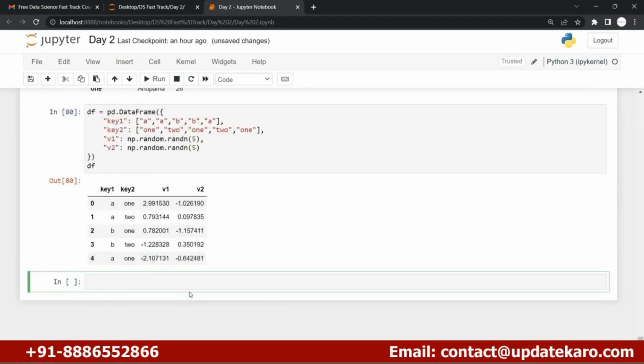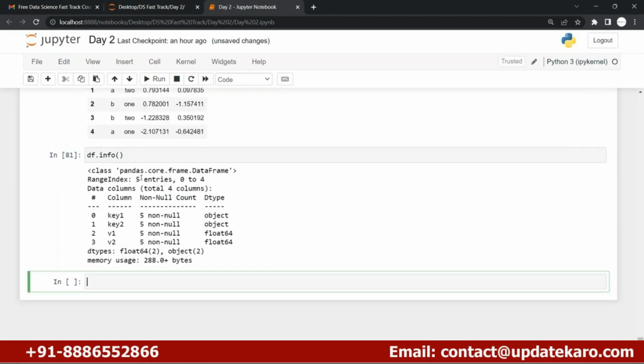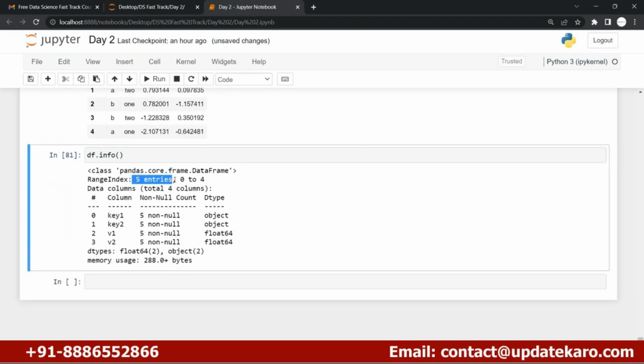This is my data frame. Now here you can see that two columns are object and two columns are numerical. If you want to see this, you can simply use info. With this, you can see that a total of 5 entries, 5 rows, are there, and a total of 4 columns with their index numbers 0 1 2 3 4, right?